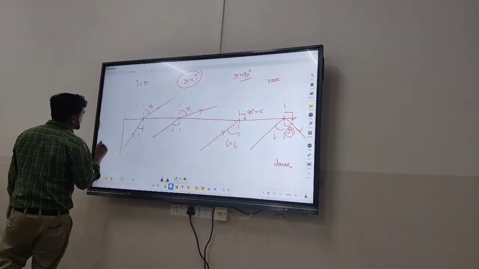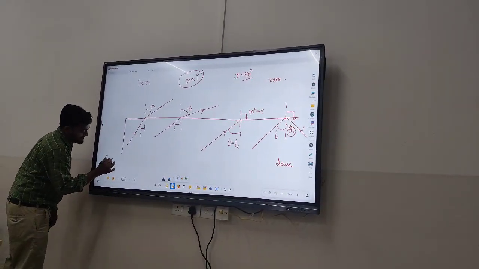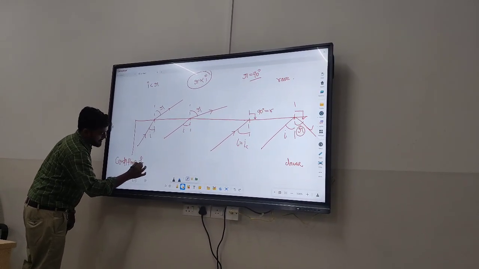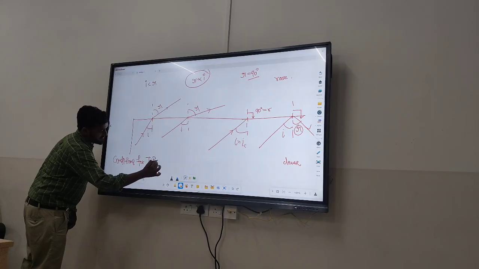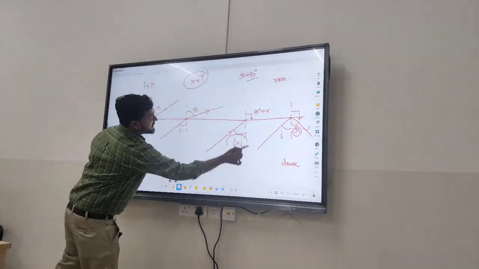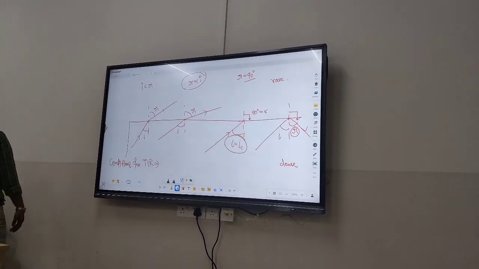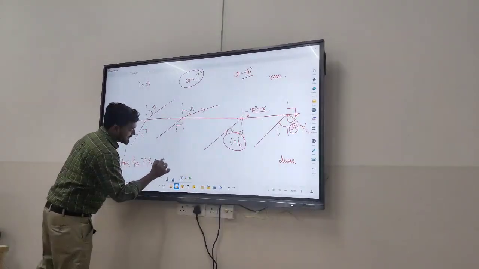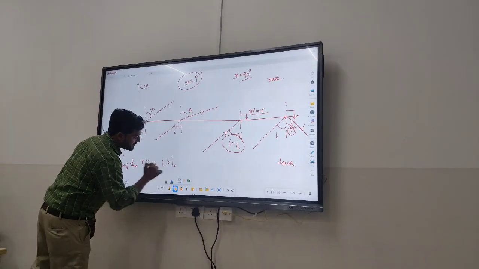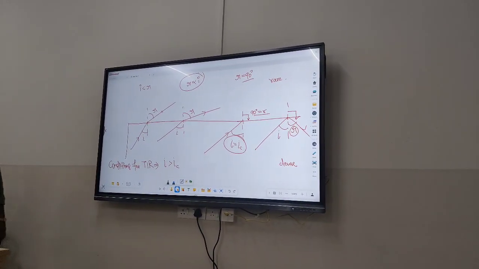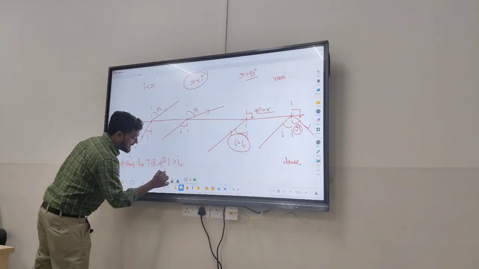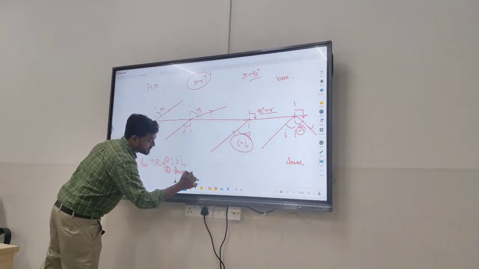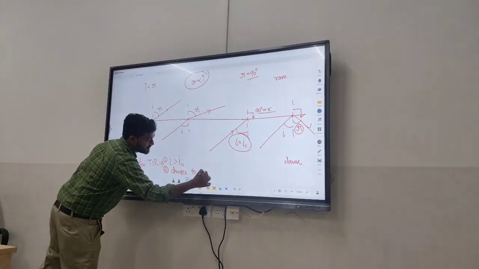Now, conditions for TIR. First condition, as it is visible from here, that at I equal to IC, the light gets refracted at an angle of 90 degrees. So, for TIR, the angle of incidence should be greater than the critical angle. And the second condition is that light should always go from denser medium to rarer medium.